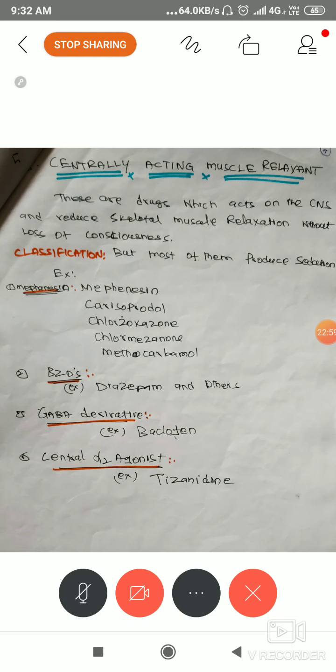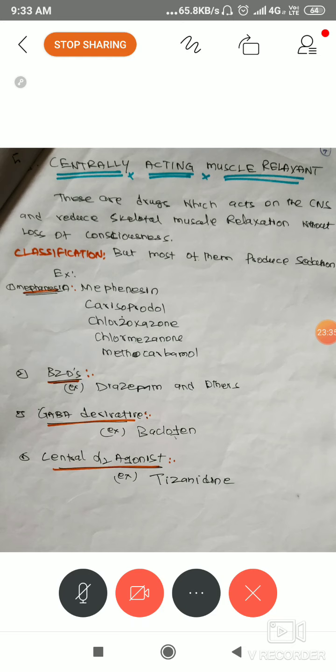Because mephenesin and benzodiazepines cause sedation. Suppose you feel severe back pain, muscular pain or a sprain, and even our normal analgesic NSAIDs are not very effective. Nowadays ready-made combinations are available, an advance in pharmaceuticals. The tablet contains tizanidine with diclofenac, tizanidine with ibuprofen, tizanidine with nimesulide. So we get muscle relaxation with a pain-relieving effect.